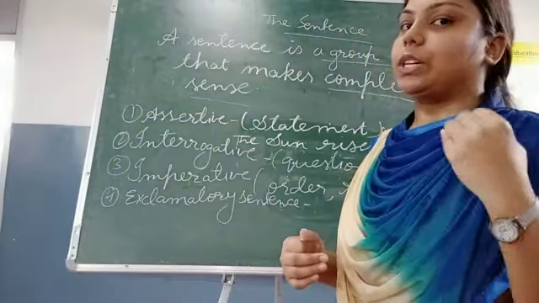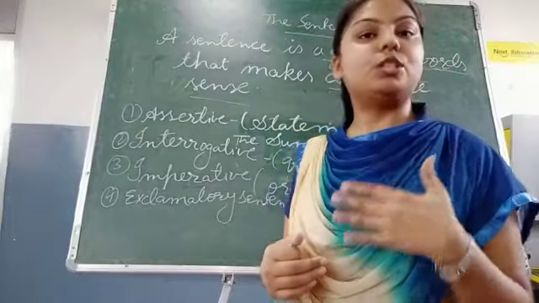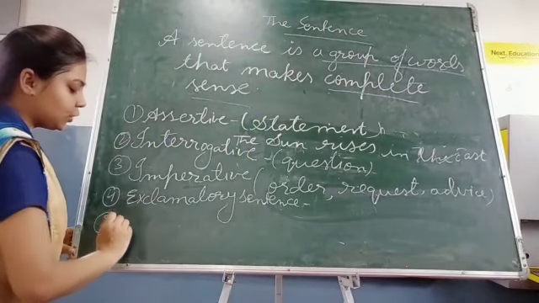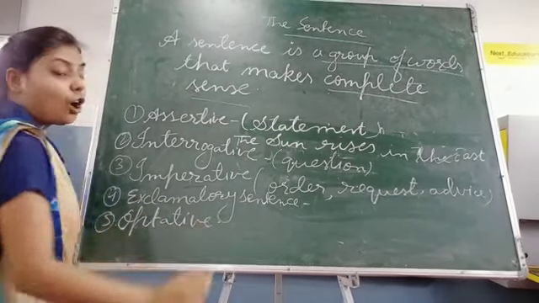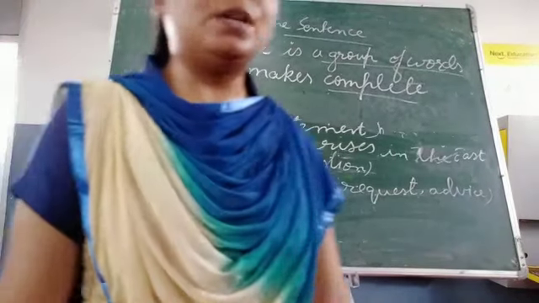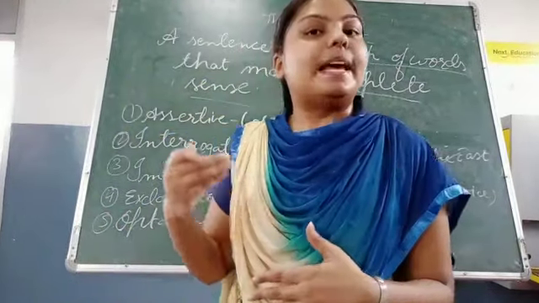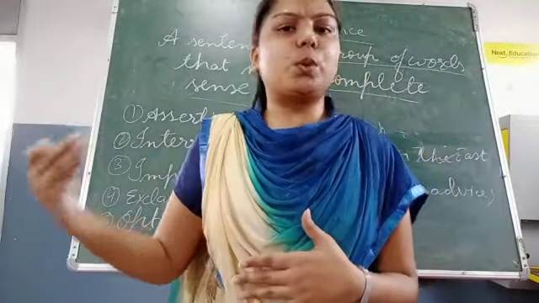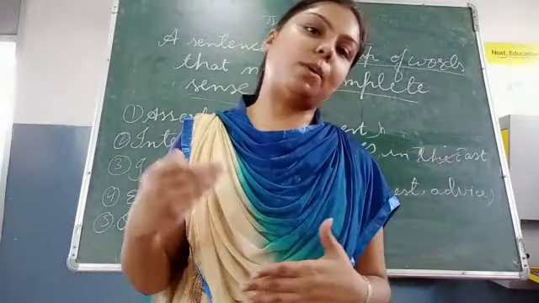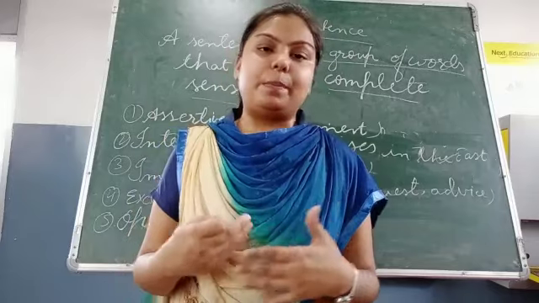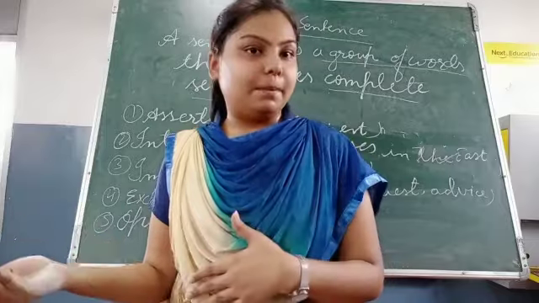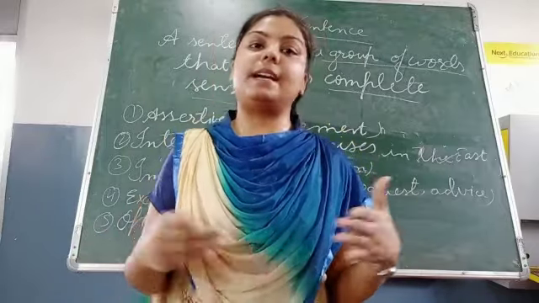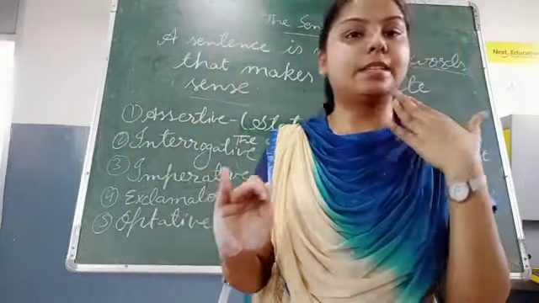Okay, and now the last type of sentence, which is new for you, is the optative sentence. Optative sentence means when we give any blessings or when we give any curse to other people, that is categorized as an optative sentence. For example, we bless others: may God bless you, may God help you. These types of sentences are categorized as optative sentences.